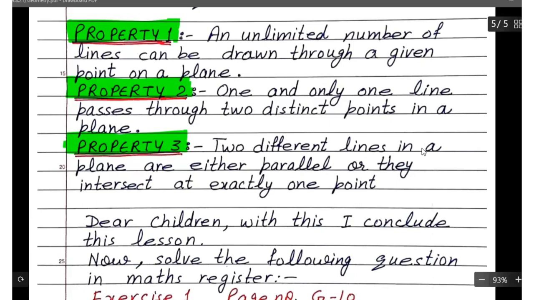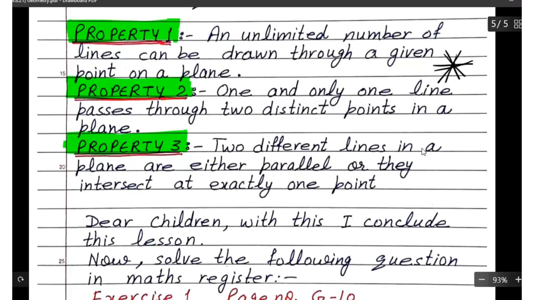Children, I hope you have understood all the concepts. Now let us discuss a few properties. Property number 1: an unlimited number of lines can be drawn through a given point, right? Suppose a point is given to you, we can draw as many lines as we want through that point.